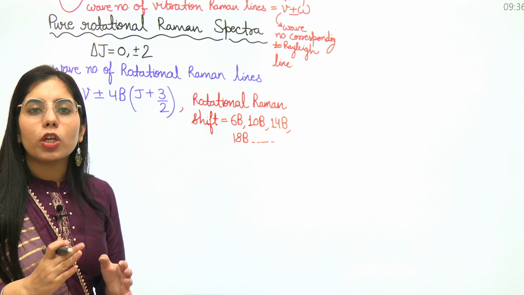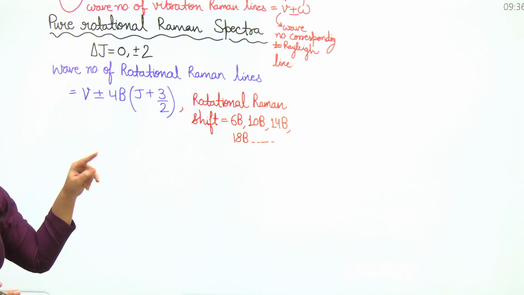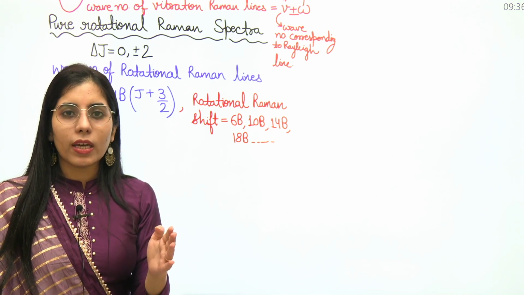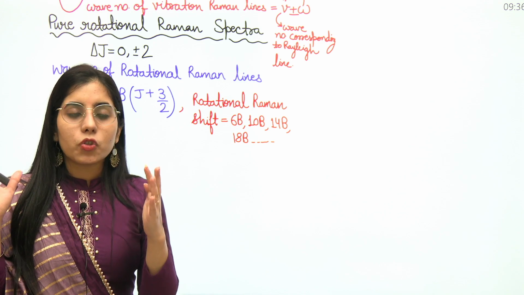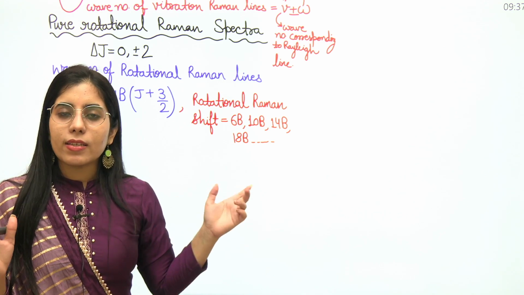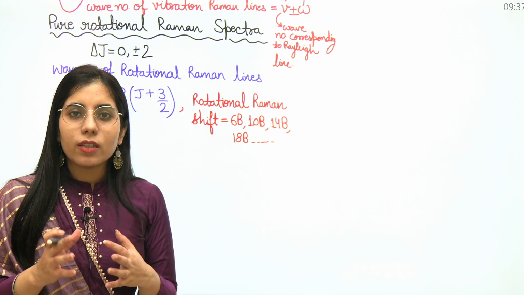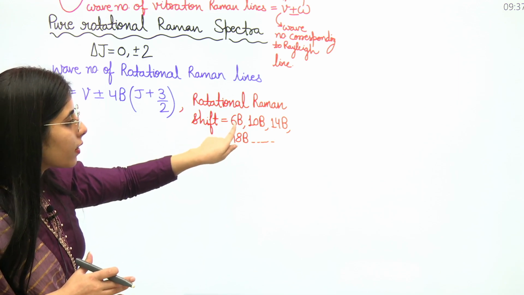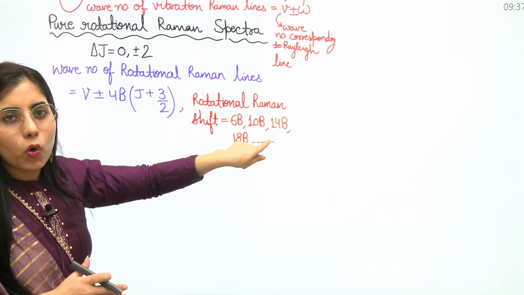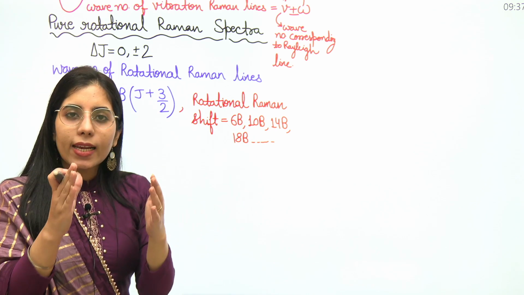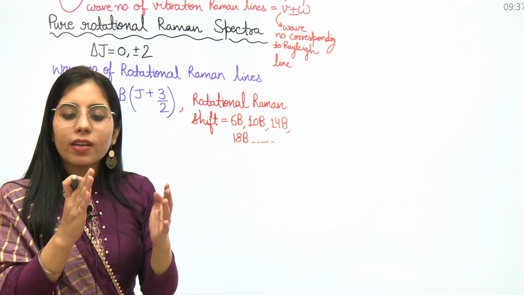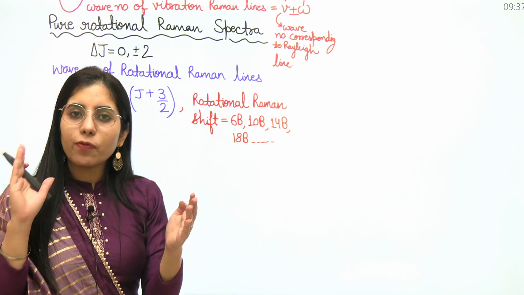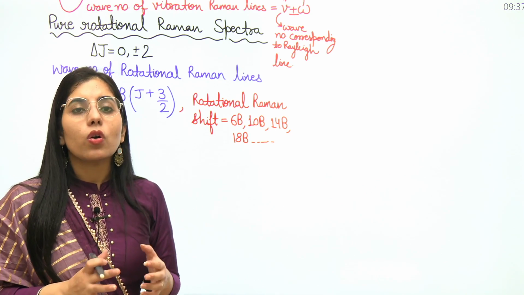Once you know the values in case of Stokes and anti-Stokes lines, what will be the distance between two consecutive Stokes lines? It's 4B, since 6B to 10B is 4B, then 10B to 14B is 4B. But between the Rayleigh line and the Stokes line, it is 6B. Between the Rayleigh line and the anti-Stokes line, 6B. The distance between the first Stokes and first anti-Stokes line is 12B. So that's how you are going to get it.